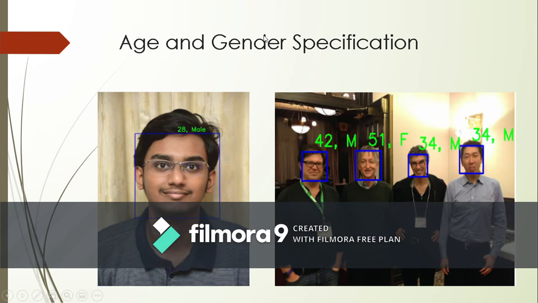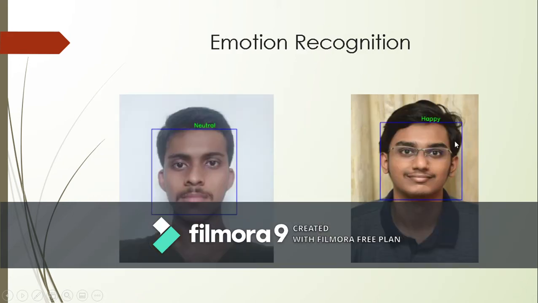Now this is the age and gender specification. You can see here appropriate age and gender has been specified. Here it is done for multiple people, and now here we have implemented emotion recognition.